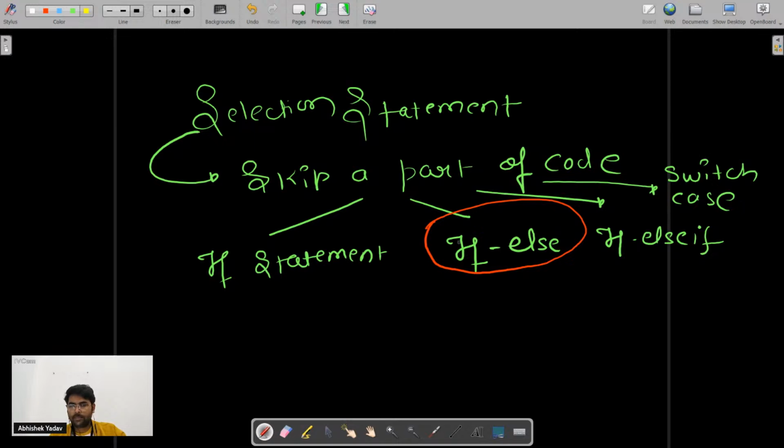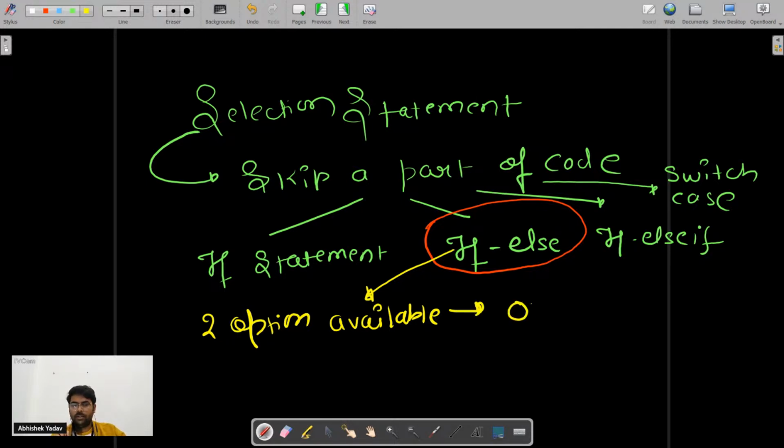So basically we can use the if else statement when we have two options available, and among these two options I have to choose only one option. Then I can use the if else statement here.